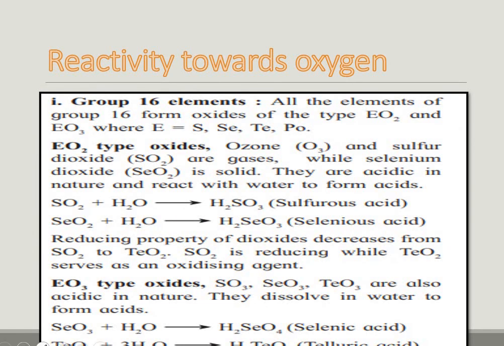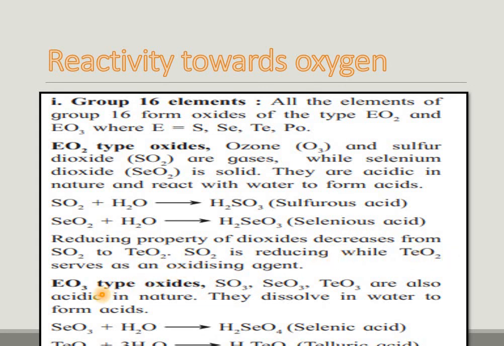Now the reactivity of group 16 elements toward oxygen. The elements of group 16 form oxides of the type EO2 and EO3. E could be sulfur, selenium, tellurium or polonium. EO2 type oxides like SO2 are gases, while selenium dioxide is a solid, and they are acidic in nature and react with water to form acids. SO2 and SeO2 react with water to give sulfurous acid and selenious acid. Reducing property of dioxides decreases from SO2 to TeO2. SO2 is reducing while TeO2 serves as an oxidizing agent.